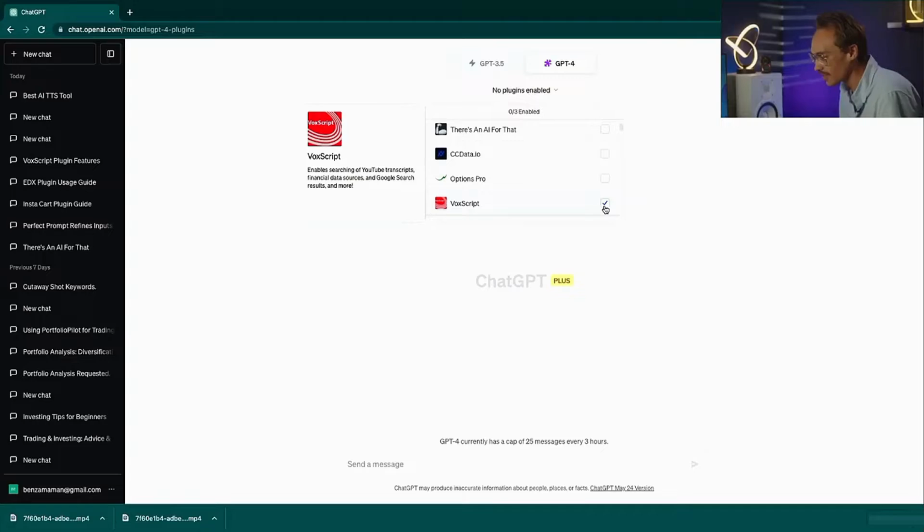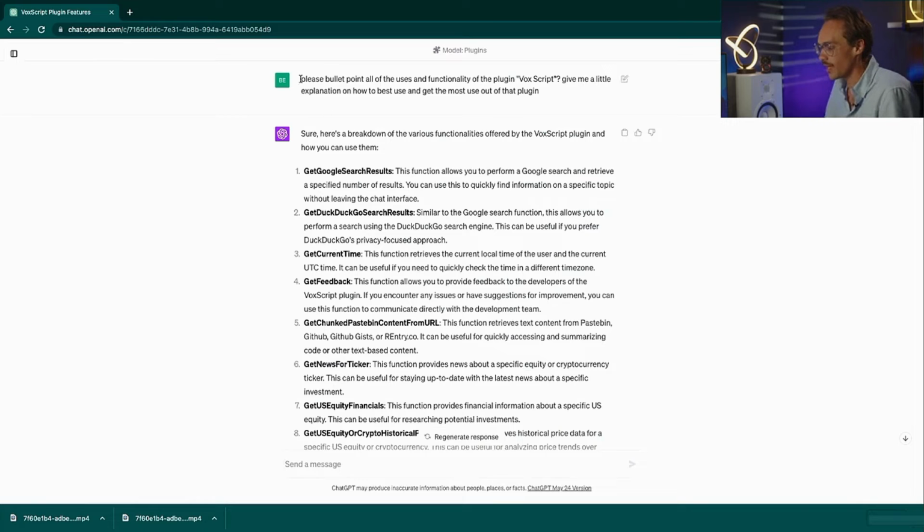This next plugin allows you to search and transcribe YouTube videos straight from ChatGPT. Let's go ahead and enable Vox Script. Now, I used my favorite prompt here. Please bullet point all the uses and functionality of the plugin Vox Script and give me a little explanation on how to best use and get the most use out of this plugin.